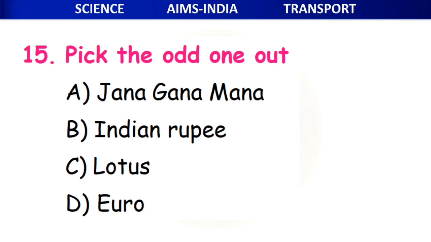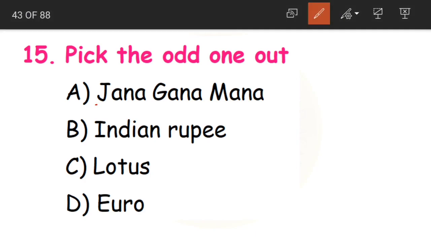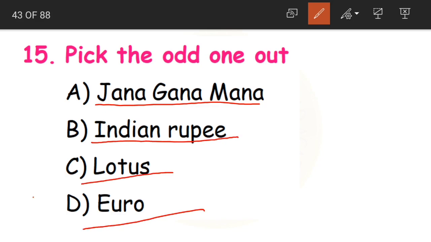Now 15th question. Pick the odd one out. See, which is the odd one? Either Jana Gana Mana, Indian rupee, lotus, or euro. So what will be the answer? Yes, euro. Euro is the odd one.